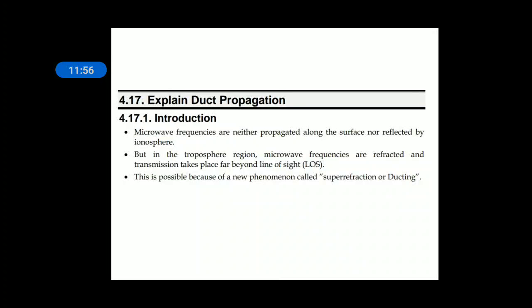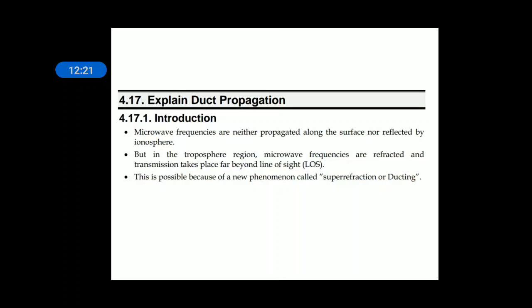And here the earth surface is acting like a guiding medium, and earth will not absorb the EM waves up to 3 megahertz. And when the transmitted power is very high, the range will be increased. This is suitable for the medium frequency band.